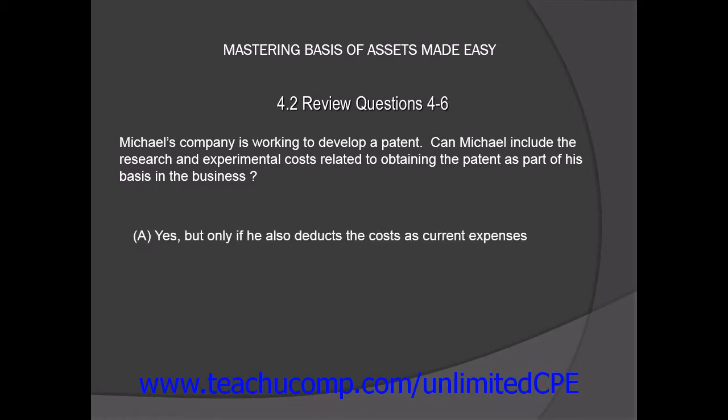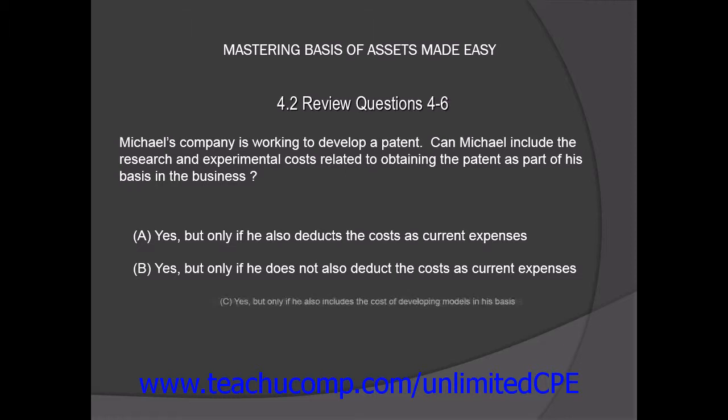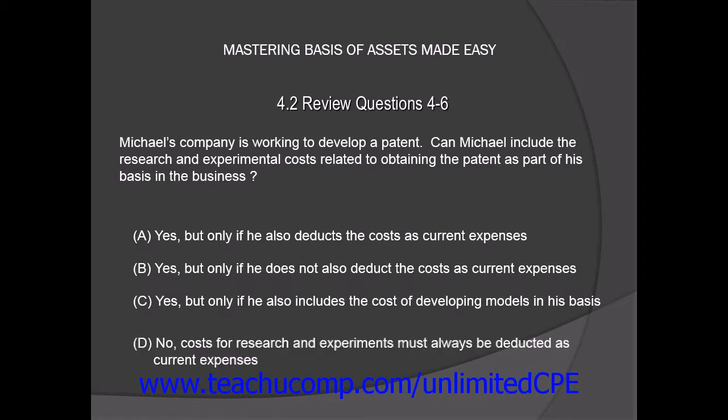A. Yes, but only if he also deducts these costs as current expenses. B. Yes, but only if he does not also deduct the costs as current expenses. C. Yes, but only if he also includes the cost of developing models in his basis. Or D. No, costs for research and experiments must always be deducted as current expenses.